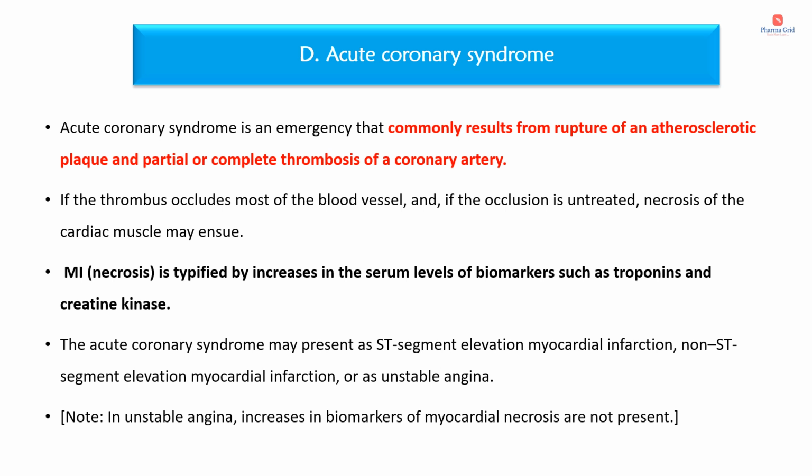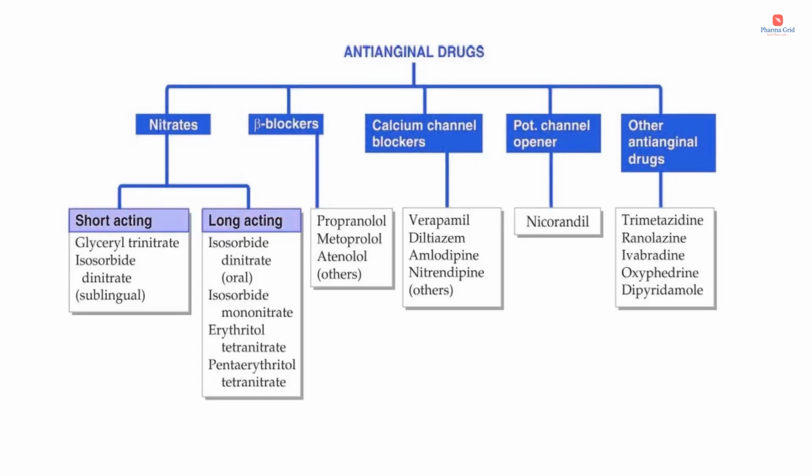Acute coronary syndrome may present as ST segment elevation myocardial infarction, non-ST segment elevation myocardial infarction, or as unstable angina. In unstable angina, increases in biomarkers of myocardial necrosis are not present. Now we will see the treatment options. The treatment is aimed at maintaining the balance between oxygen supply and demand.